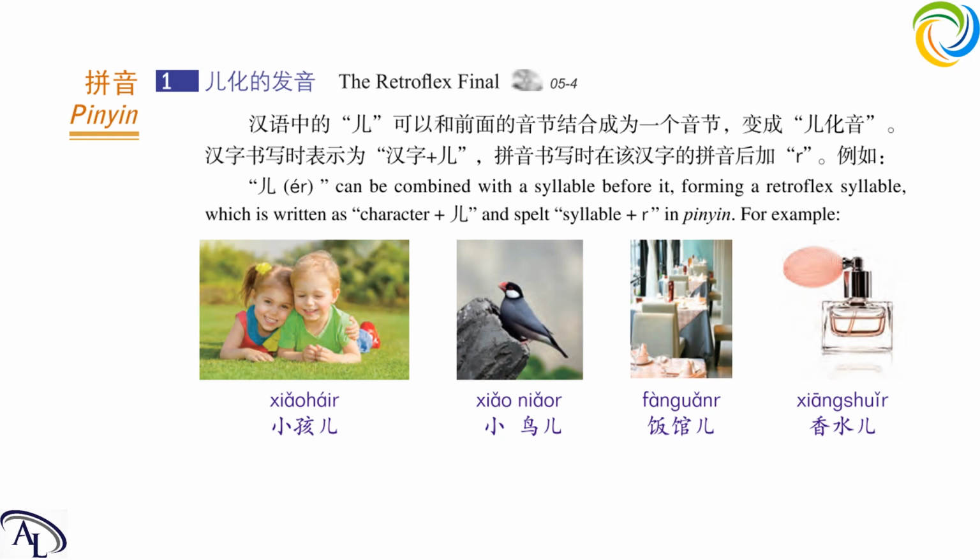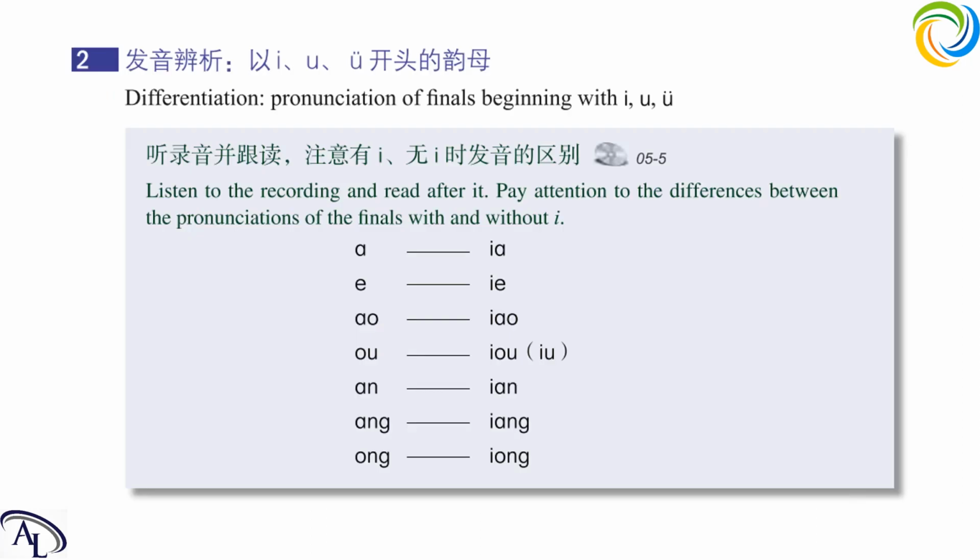The differentiation between i, u, and yu. The finals beginning with i, u, and yu. The differentiations are really clear, so let's just read them. And during the process of reading, we will find the differences between them, okay?